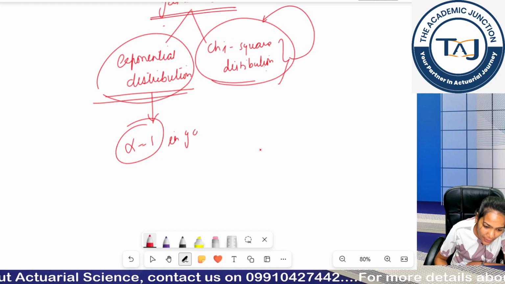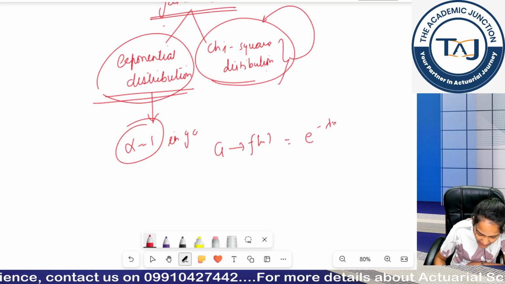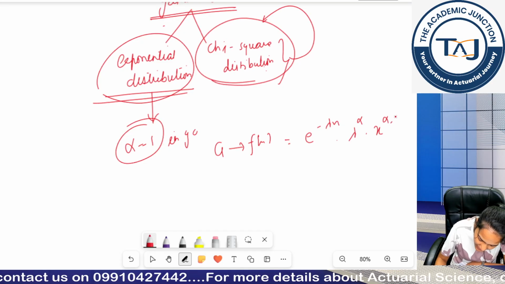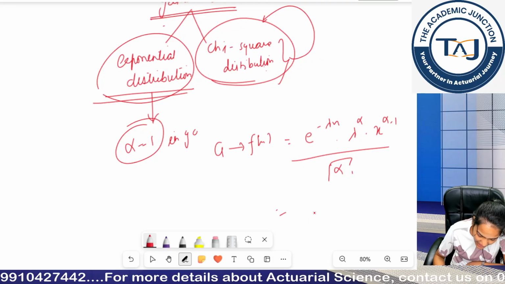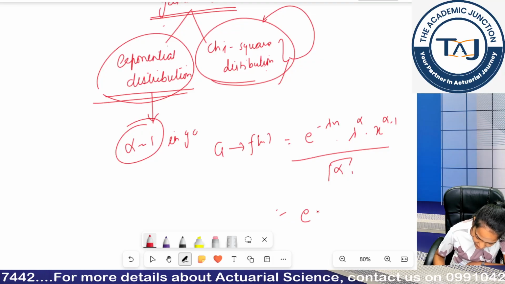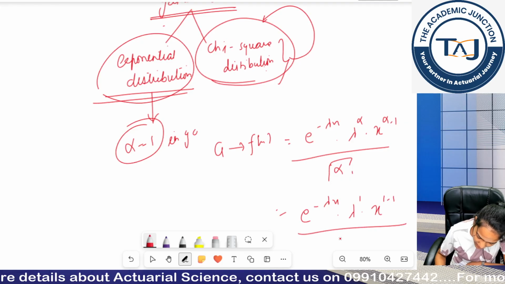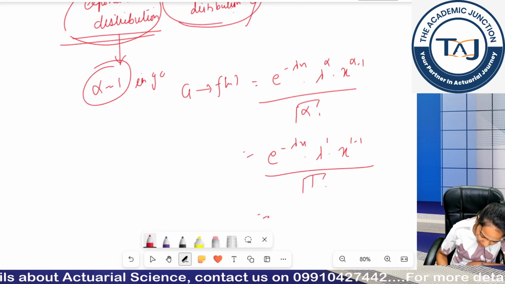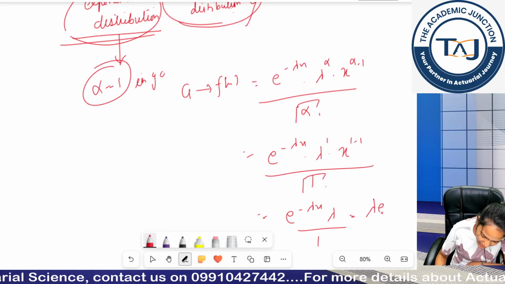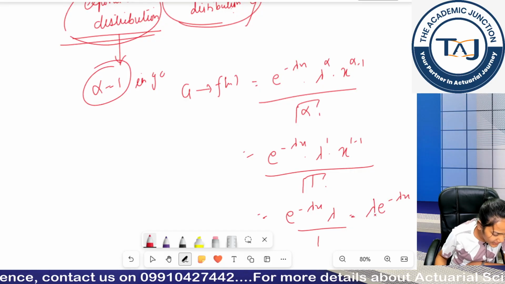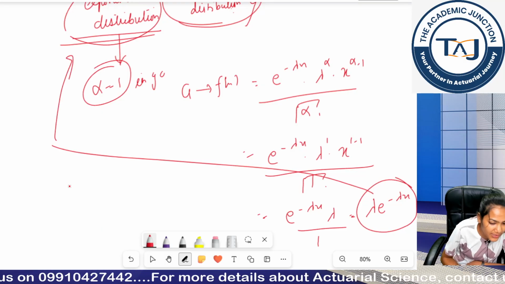What was my formula for the PDF of gamma distribution? It was e to the power minus lambda x, lambda to the power alpha, x to the power alpha minus 1, divided by gamma of alpha. So if I take alpha as 1, I get e to the power minus lambda x, lambda to the power 1, x to the power 1 minus 1, and 1 over gamma of 1. So it basically becomes lambda e to the power minus lambda x. Is this clear? So this is my PDF of exponential distribution.